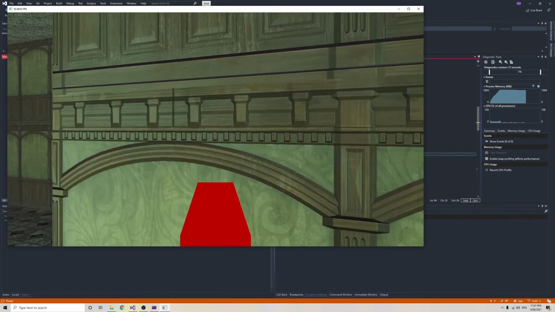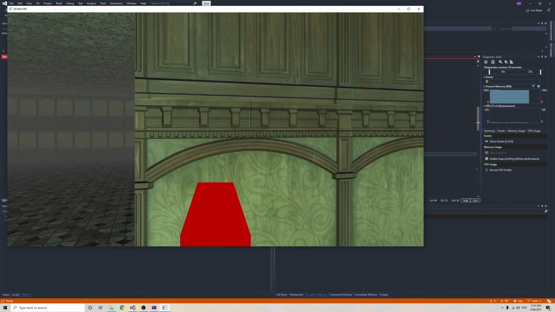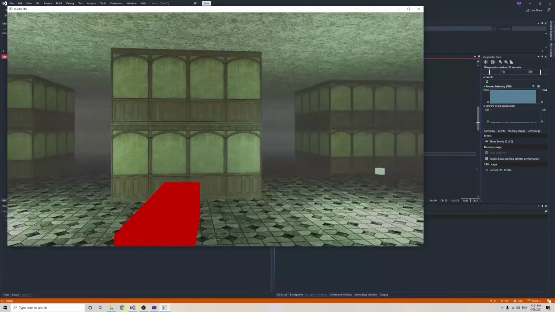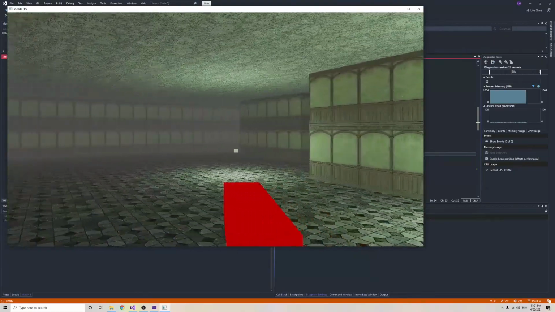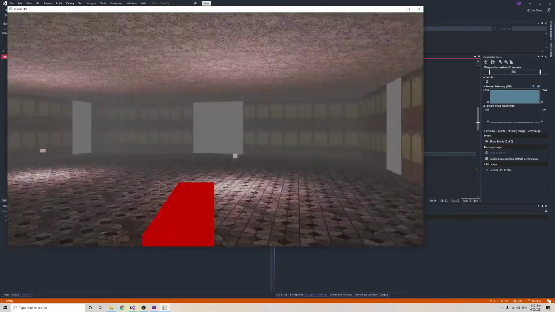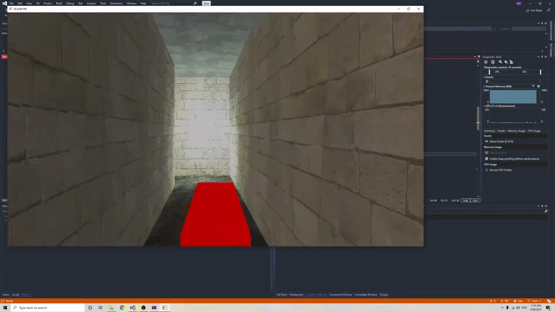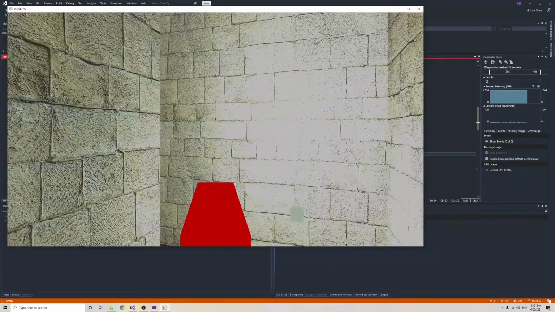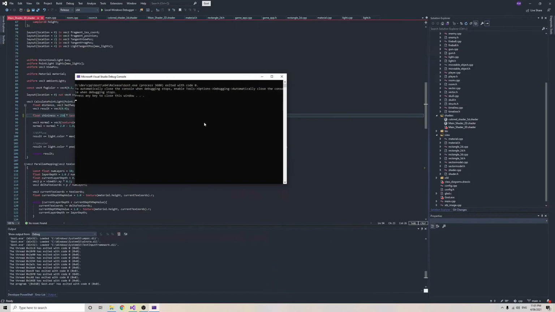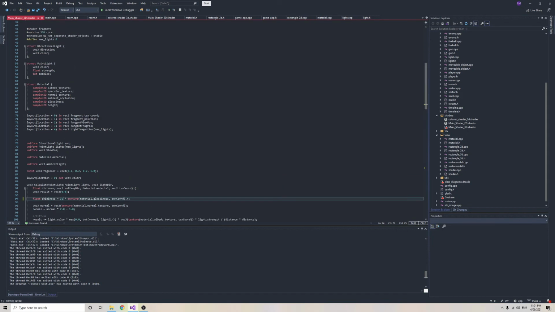Hopefully. So this is a little hard to see, but if I look at this wood, the wooden parts seem to respond a little more. I don't know. It's very subtle. It's not really working so well. This is not a good demonstration. Let's dial that back to 32 and just say that it works. Okay.